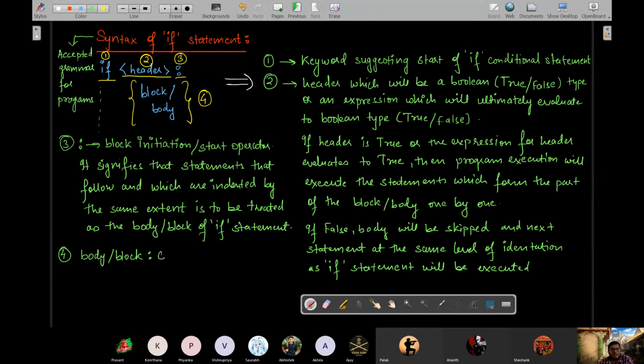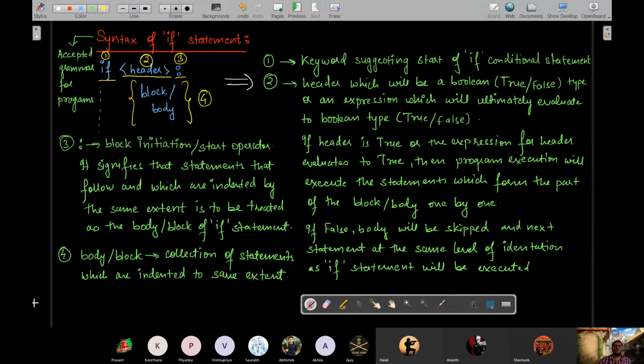These are a collection of statements which are indented by the same amount, which are indented to the same degree or same extent.